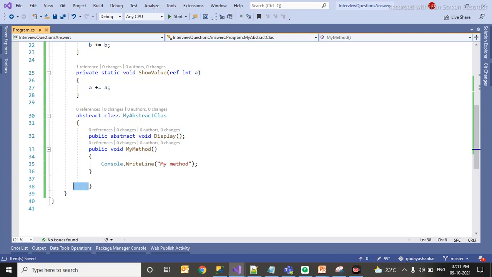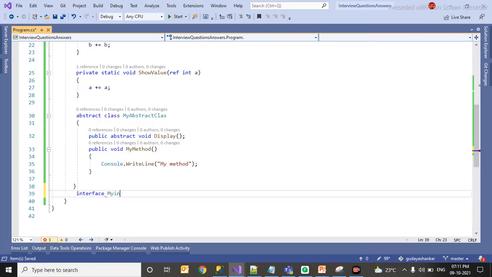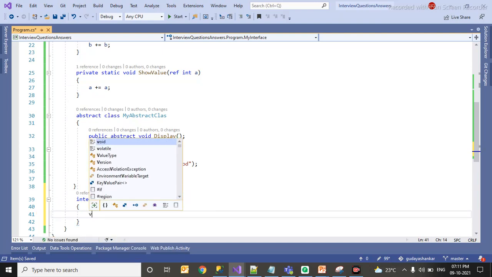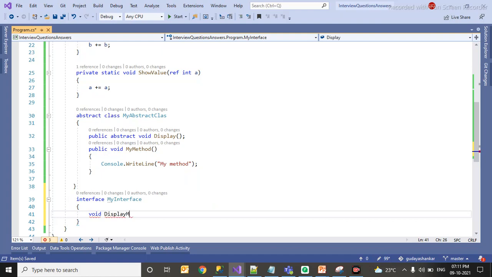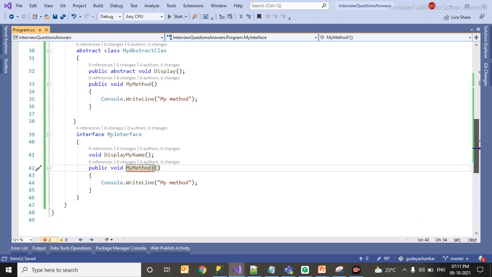So let me create an interface, my interface. Here I will be creating a method, void display my name. I'm just explaining something here. So you can observe here, I will just copy this and paste it here. I will rename the method my method 1.